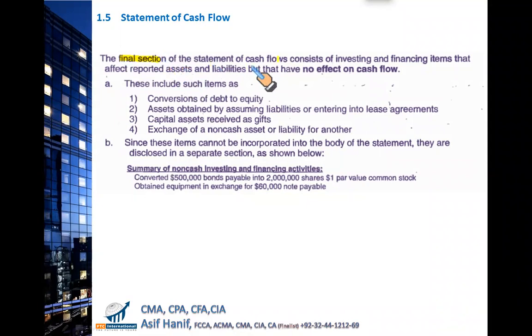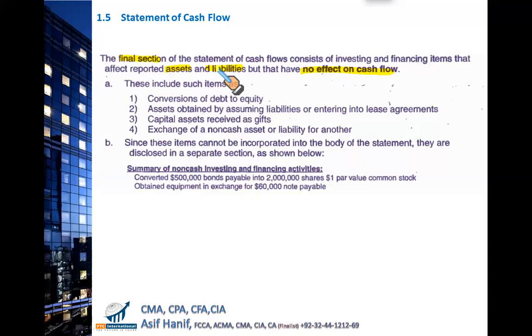The final section of your cash flow statement consists of some transactions which do not involve any cash flow, but they affect the elements of assets and liabilities on your balance sheet. Such transactions, such events, are called non-cash transactions. So we cannot show them within the body of the cash flow statement.